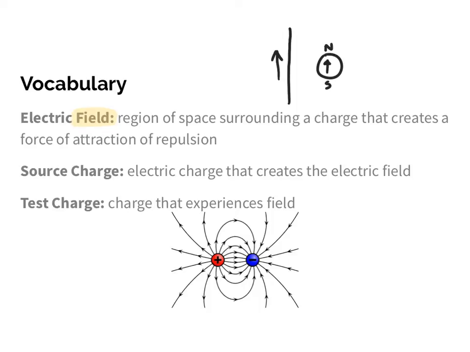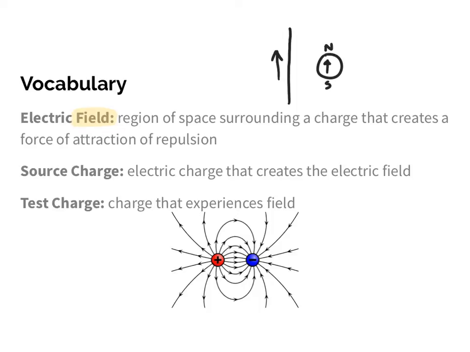So what we're going to look at is how different charges affect other charges, or how they affect the region of space around them, I should say, that then affects other charges. First we're going to talk about how we find the magnitude of an electric field, and then we're going to look at how we represent this region of space. How do we represent a field if it's something, again, that affects other objects? The key thing here is, again, this is something we do not actually see, so it's by definitions that we've come up with the different ways that it looks to help explain the things that we do see.